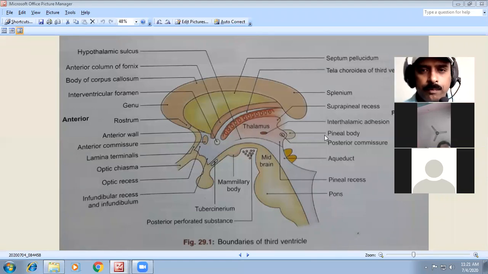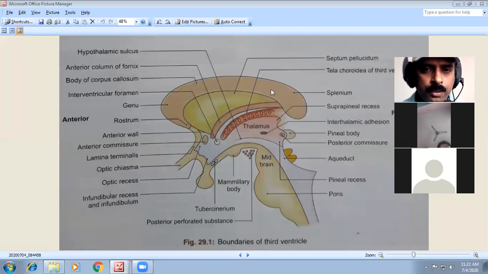Then we have the pineal body, then the interthalamic adhesion, suprapineal recess, and splenium. This is a part of the corpus callosum. So this is very important. This is a diagram you must practice and remember for the whole CNS.